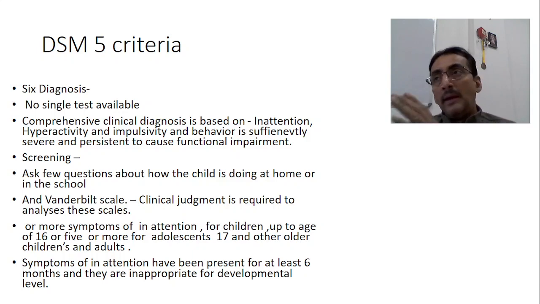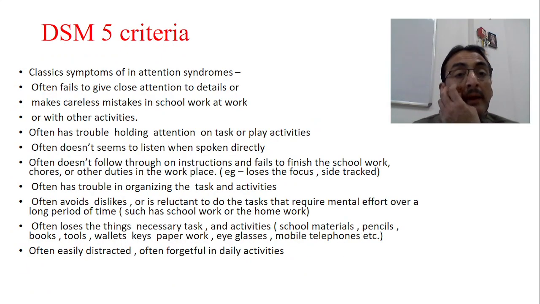This is how we have to diagnose inattention problem. If the symptoms of inattention have been present for at least 6 months and are inappropriate for developmental level, this is one criterion. The classical symptoms of inattention should also be seen.